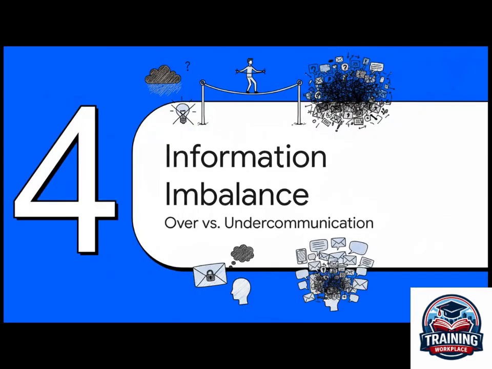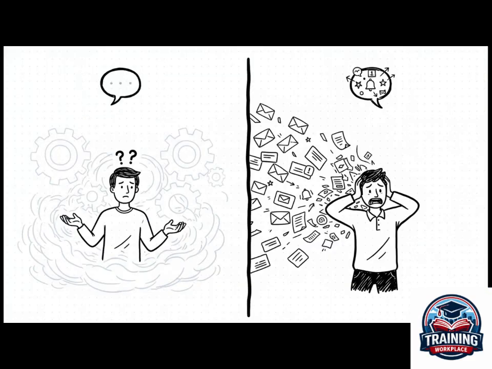All right, our fourth failure is a real balancing act. It's the information imbalance. Think of it like a delicate tightrope walk between undercommunication, which leaves people totally in the dark, and overcommunication, which just drowns them in noise. And let me tell you, both extremes are incredibly damaging.